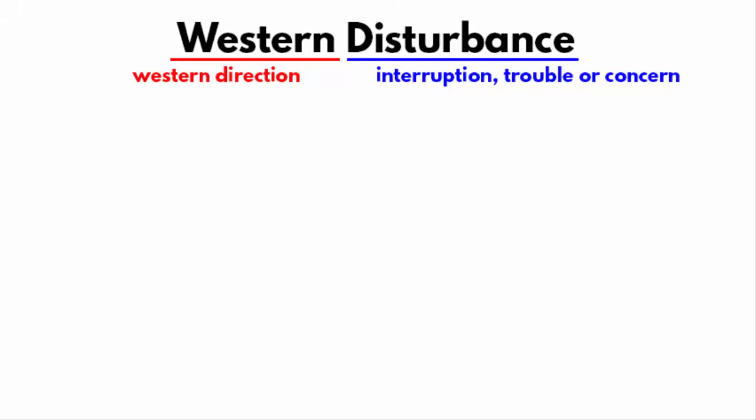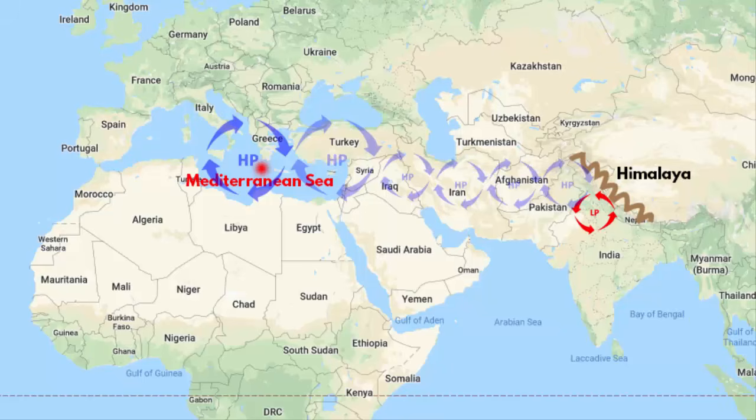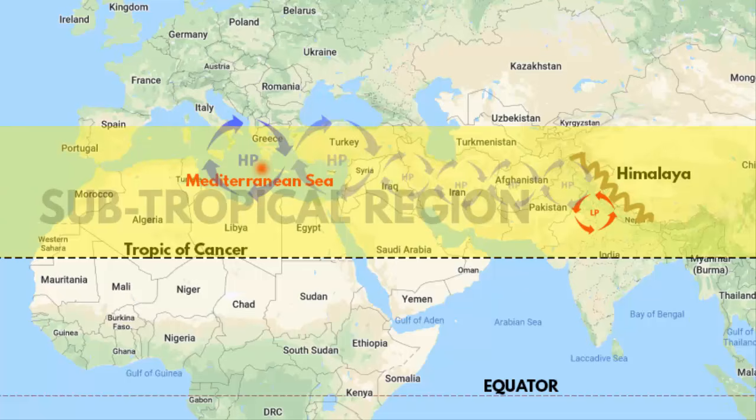Now if you look at the term Western disturbance, it is a term coined by Indian meteorologists. It is nothing but an atmospheric or climatic influence on India that arises due to strong wind coming from the western direction. As I have said, the Western disturbance originates in the Mediterranean region, and the Mediterranean region lies in the subtropical region, generally in between 25 and 35 degrees north and south latitude.